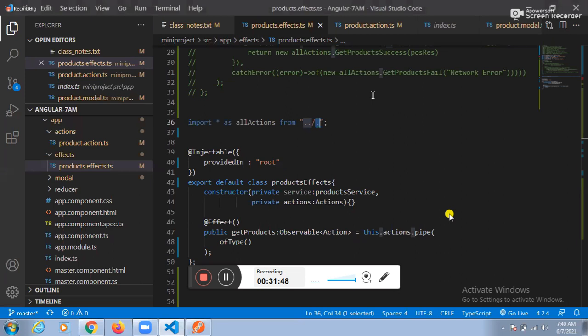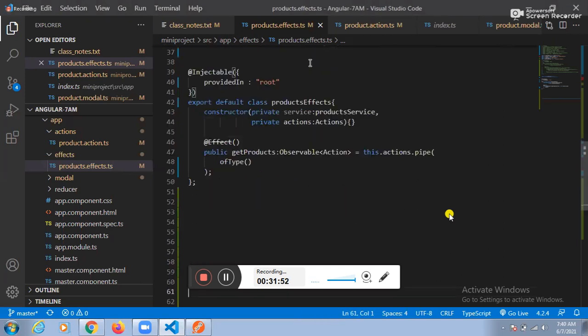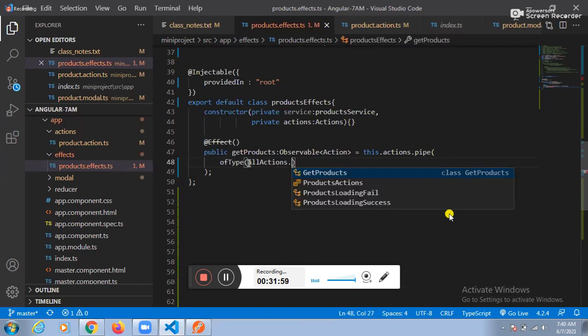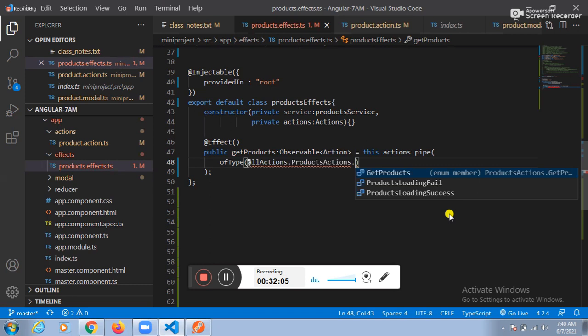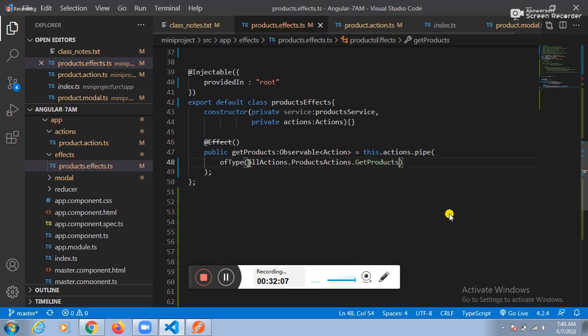Okay, fine. Guys, does it contain an enum? Anyone here? All actions dot. What is the name of the enum? Product actions. What is the name of the first one? Get products. Explain, guys, how to implement idea one? At least one person. With the help of which function?